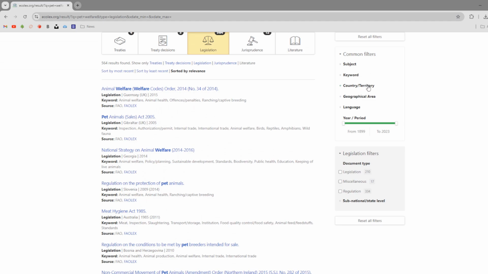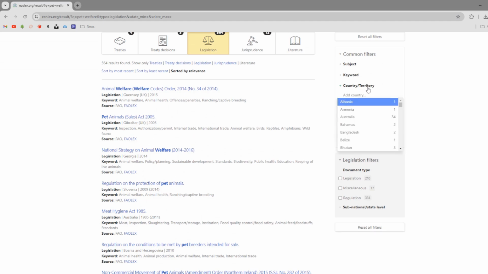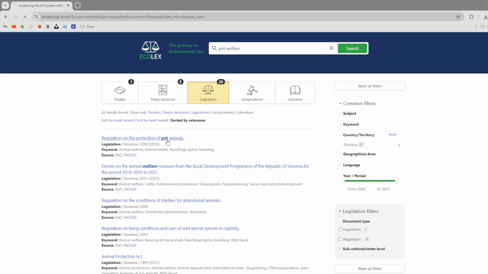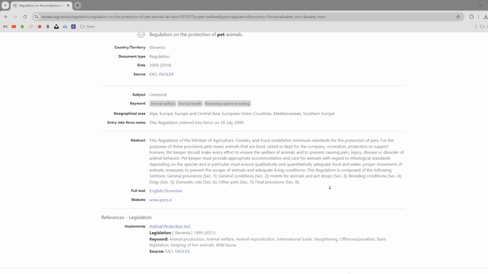We also have these filters on the sidebar, which we can use to limit results to particular countries. Some, but not all, of these results will have a link to an English translation. For example, this Slovenian regulation does have a translation available.